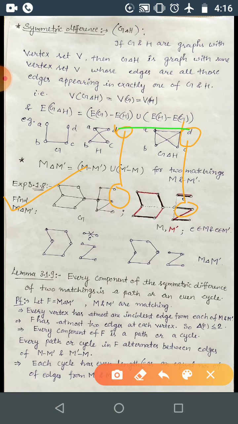Okay, so if these edges are present then it's okay, otherwise this is P3, and if this is present in M2 then it would be C4. Okay, correct? So P4 and C4.